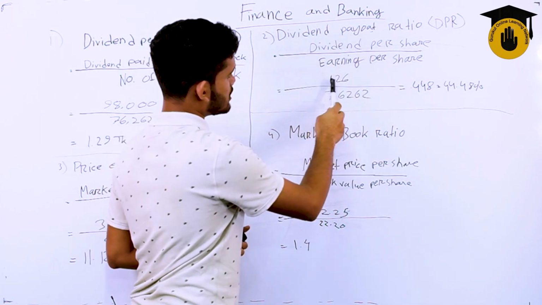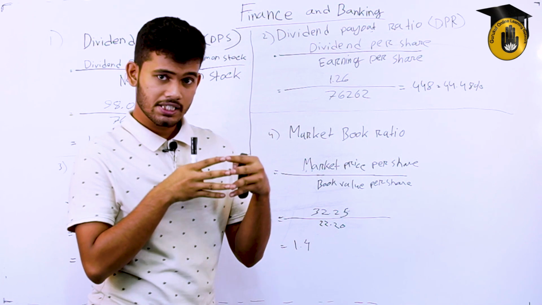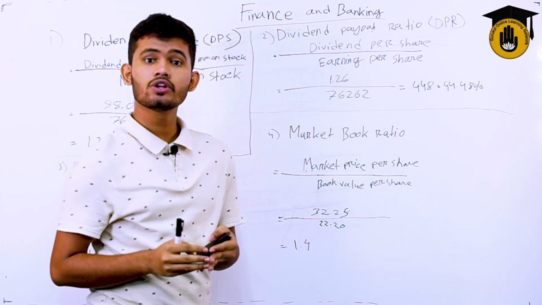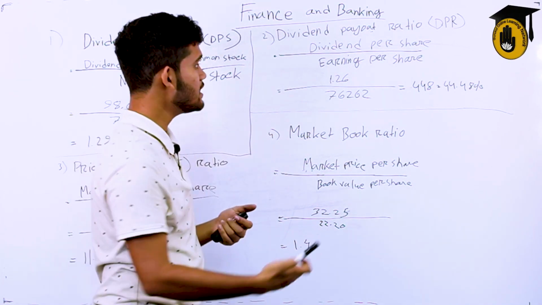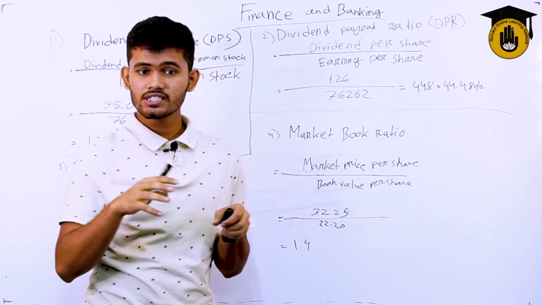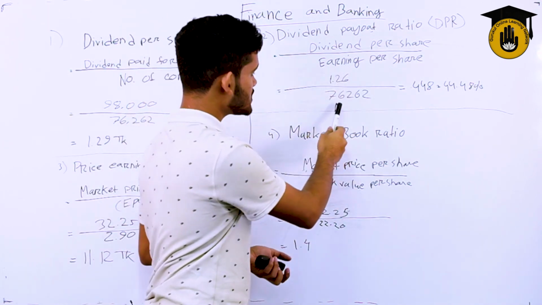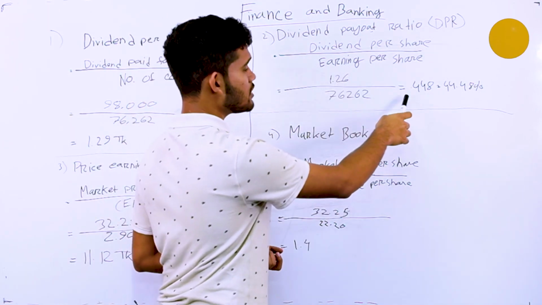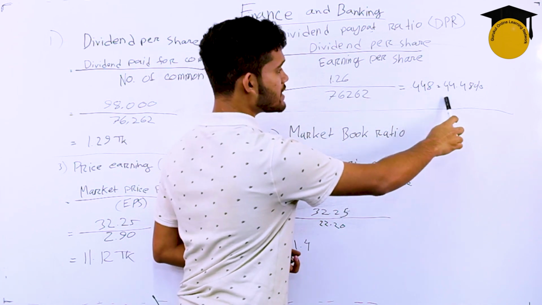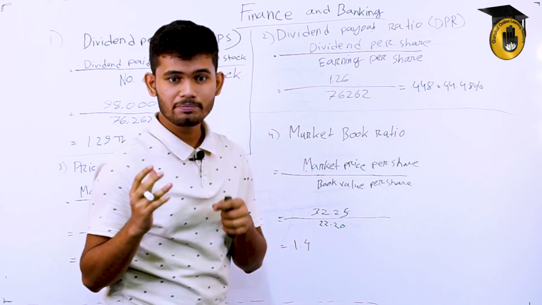Dividend per share is 1.26. That means 1.26 taka will be given for each share. It means in each share we will be getting paid 1.26, and earning per share would be 76,262. These are just some random common numbers taken for the example. So we divide 1.26 by 76,000 and get 0.448. Convert that into a percentage and we get 44.48, almost up to a 50% raise.